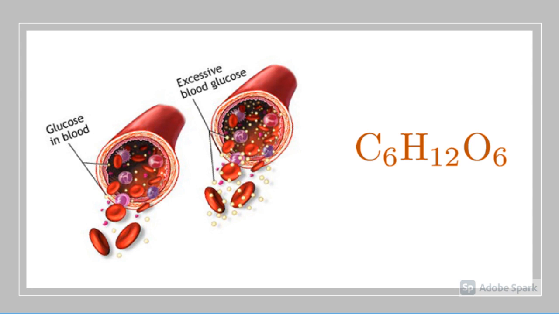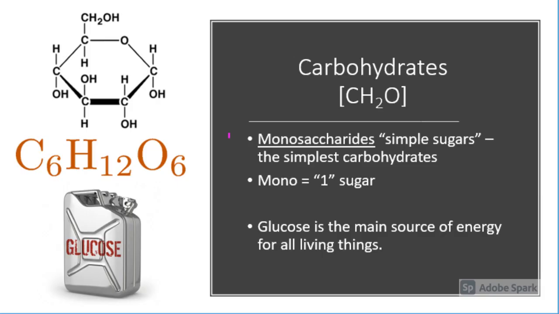Glucose is a sugar that comes from the foods we eat. High amounts of glucose in the blood is what leads to diabetes. Cells in the body take in glucose and use it as an energy source. It is also the most important sugar to all living things. Again, this is our main energy source. You do need to know its formula, C6H12O6. Glucose is further classified as a monosaccharide, meaning it is made of one sugar.